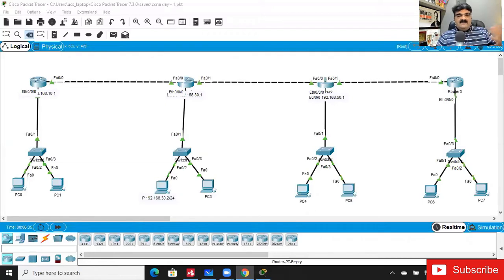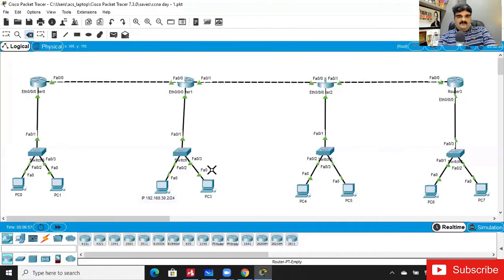The practical session will be today, and tomorrow it will be a theory session. We will cover all the topics about IP version 6, so don't worry. If you do practical, then it will be easy for you. That's why I have started with practical today.